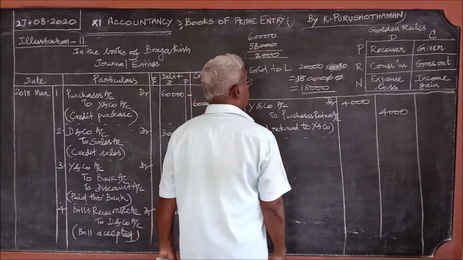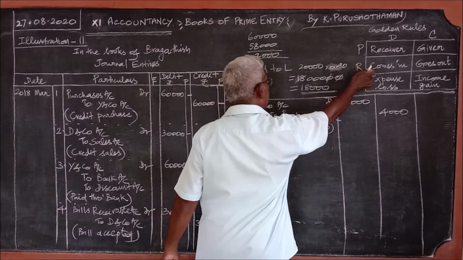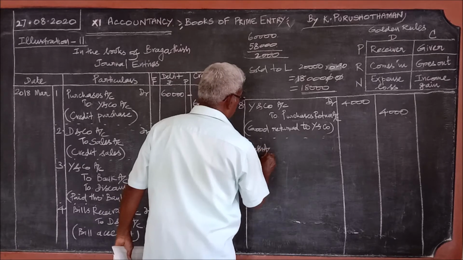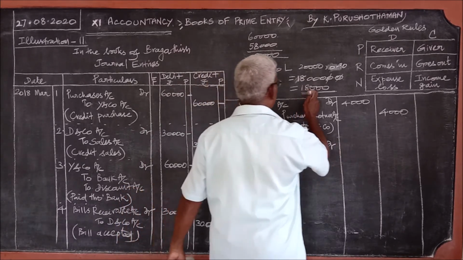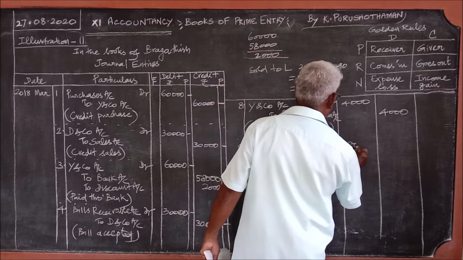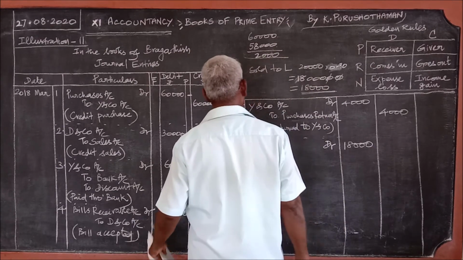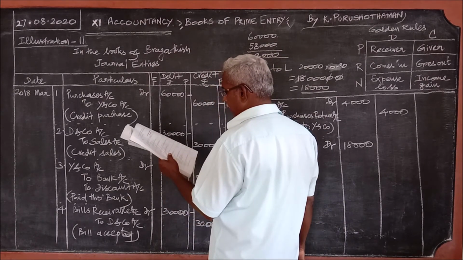So when someone is paying, what comes in? No receiver, what comes in? Cash comes in. Cash account debit. How much is he paying? 18,000 only he is paying. But to L, how much should have been paid?